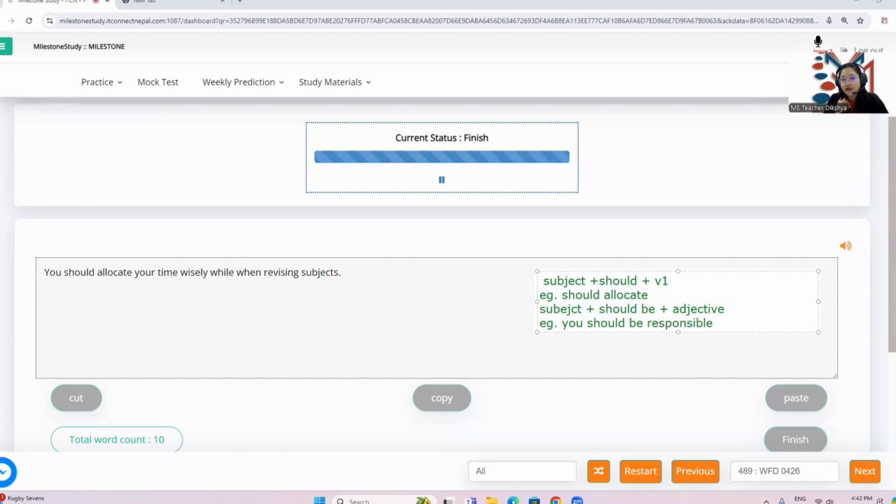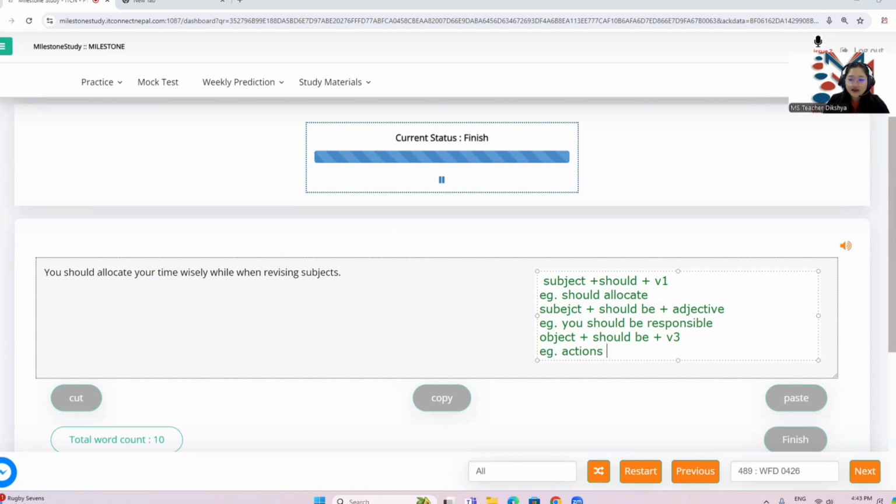This one is quite common, but when you have something, all right, instead of a subject, you have an object. So something that has action being done on it is usually accompanied with should be plus V3. This one is also quite common, all right? For example, actions can't do something to other people, right?